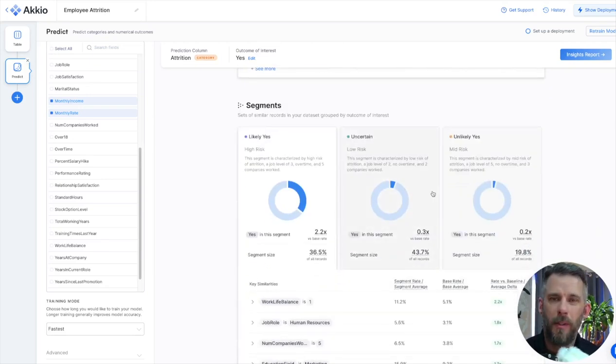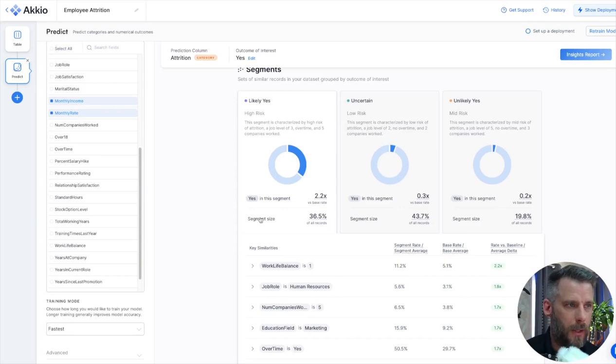And then also we segment your data. I mentioned this before. We talked about Martin and getting those contributions to the campaign, but likely yes to attrit. What makes up somebody who's likely to yes to attrit? Work-life balance is 1, very low work-life balance. Makes sense. Job roles, human resources. That's interesting. Number of companies worked 5. We saw that earlier. Education field is marketing. That's a big contributor. Interesting. Okay, that might be something at this company from this data set.